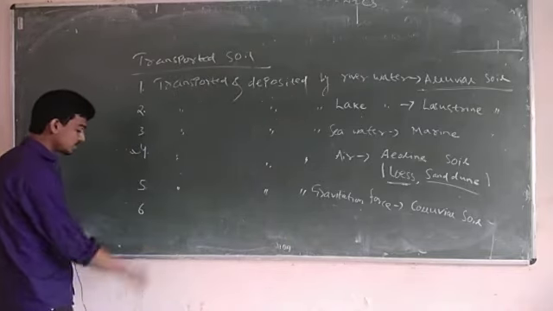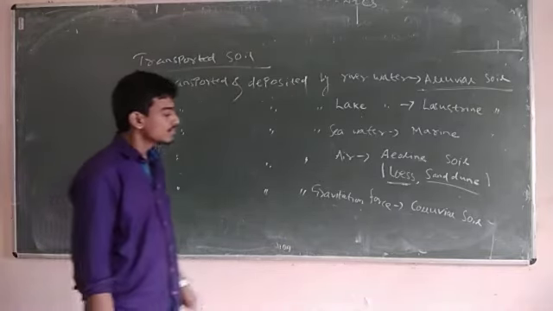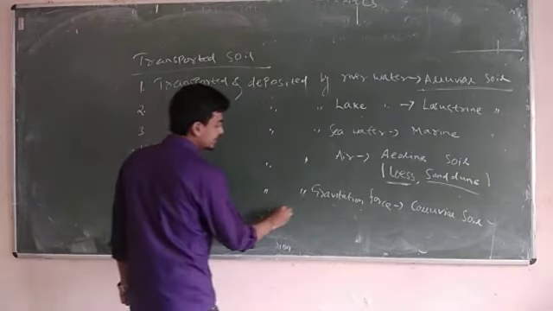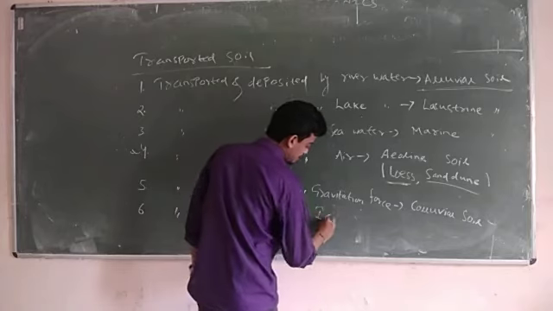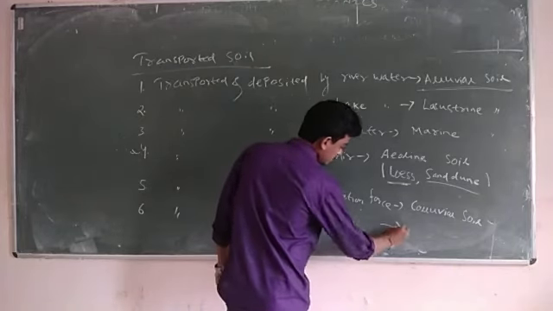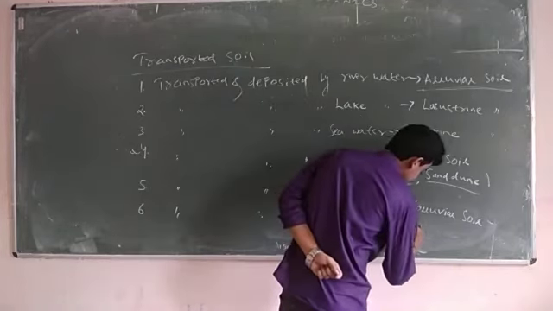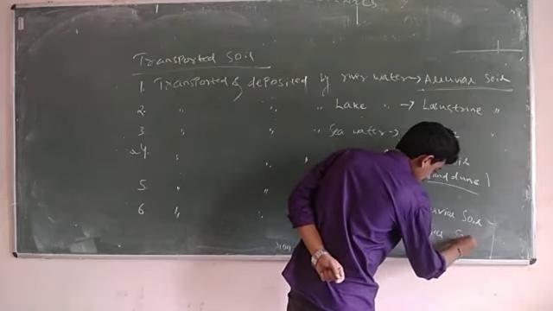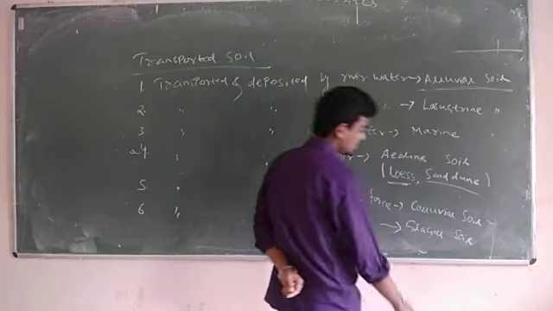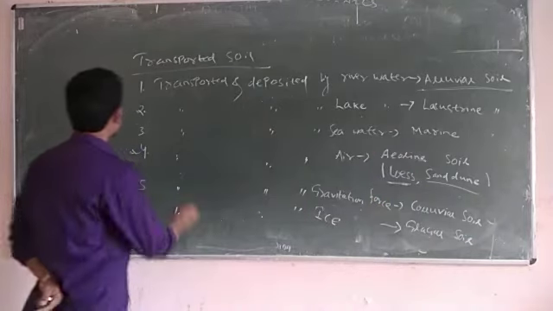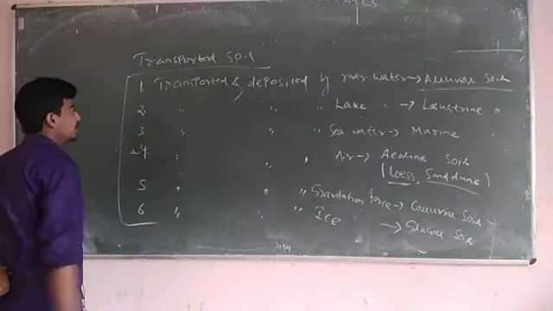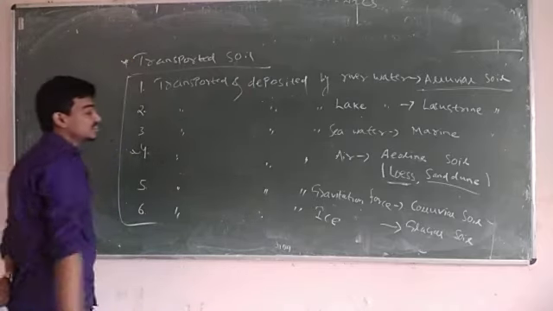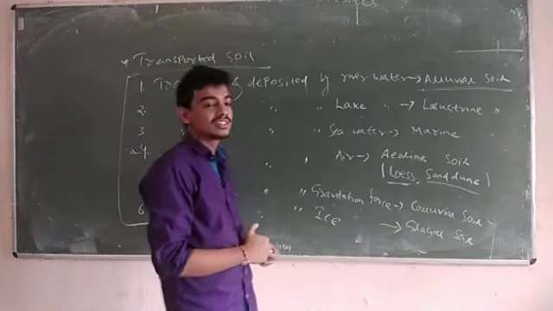And the sixth one is soil transported and deposited by ice, which is called glacial soil. These are the six major divisions of transported soil that are generally asked in multiple choice questions.